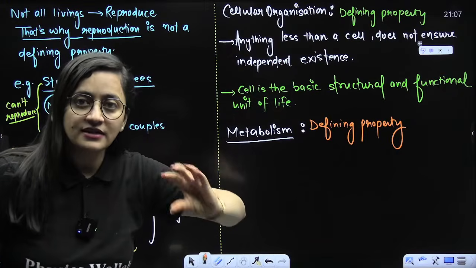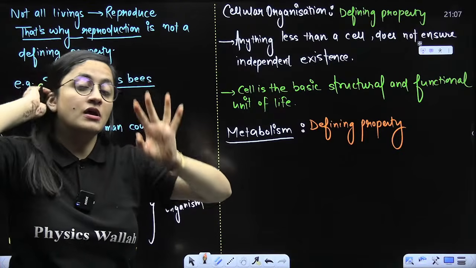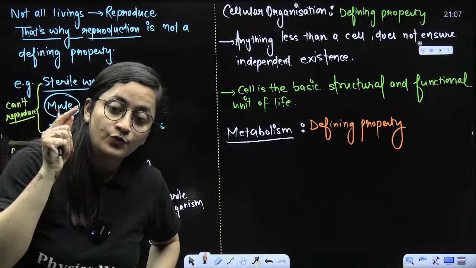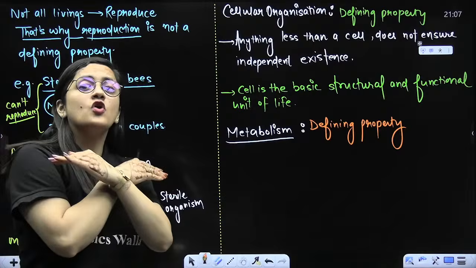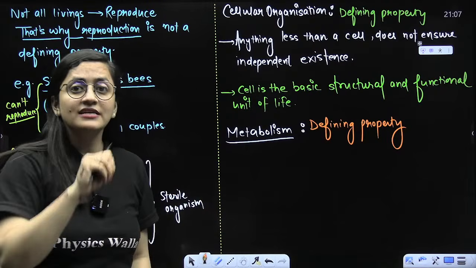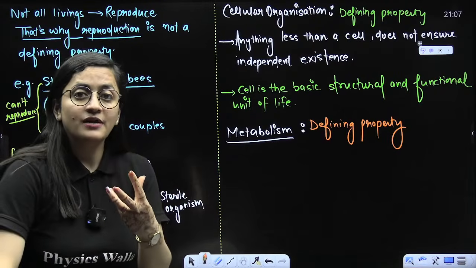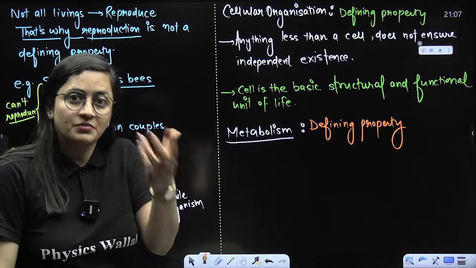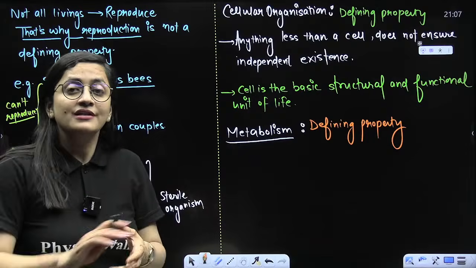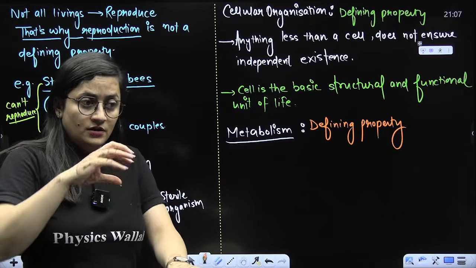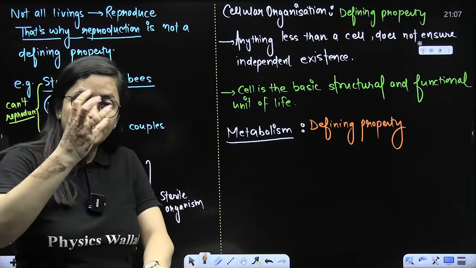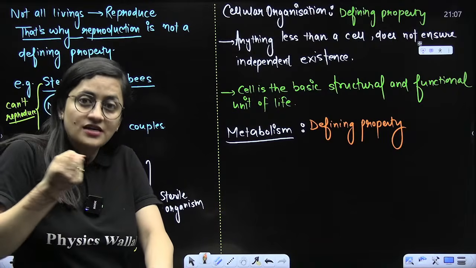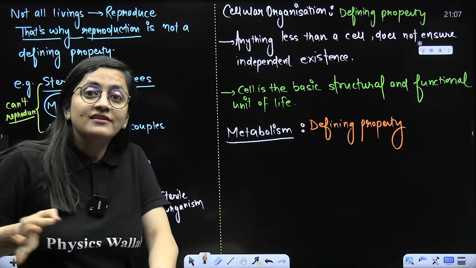If there is a single cell, whether it is dividing or not, if it is living, it will show chemical reactions. We cannot survive without that. You take the example, you eat something, right? The complex food will break into simpler particles, digestion, but ultimately reactions are going on. Then that food will further get converted into monomers that cells are going to absorb. So all those things are chemical reactions.